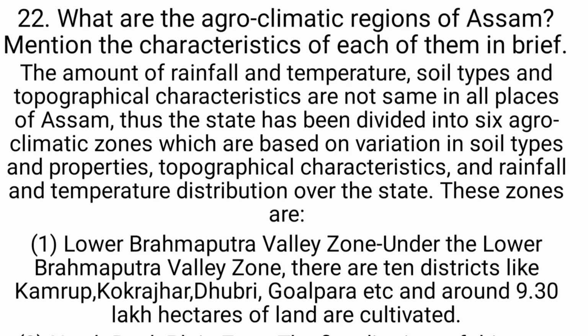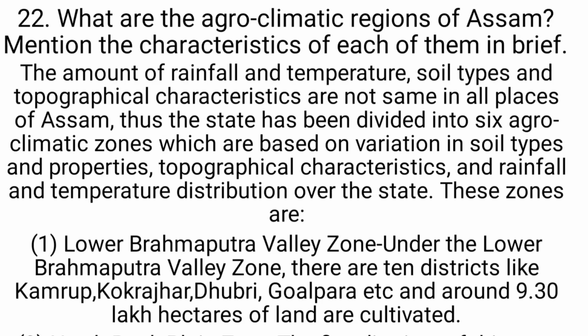Number 22, what are the agroclimatic regions of Assam? Mention the characteristics of each of them in brief. The amount of rainfall and temperature, soil type and topographical characteristics are not the same in all places of Assam. Thus, the state has been divided into 6 agroclimatic zones, which are based on variation in soil type and properties, topographical characteristics and rainfall and temperature distribution over the state.